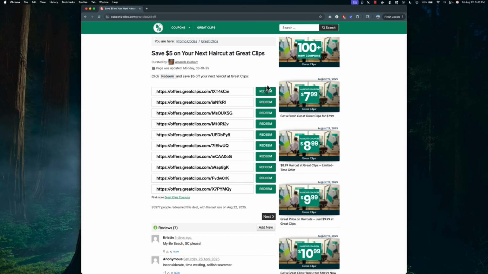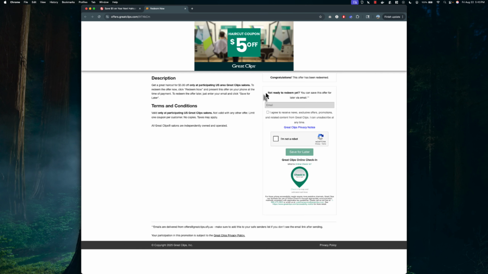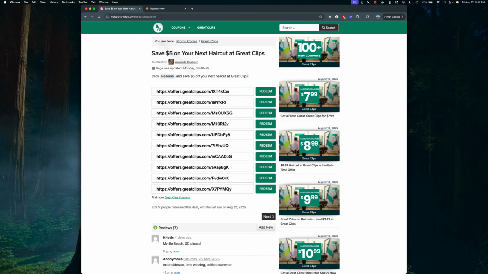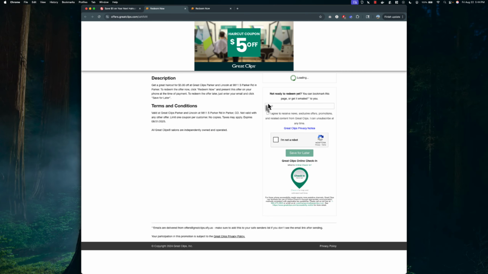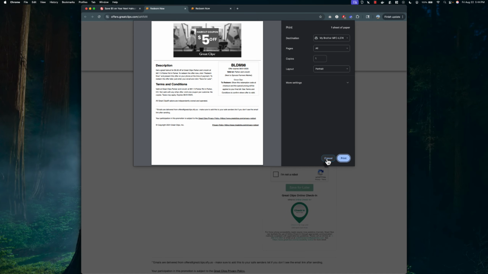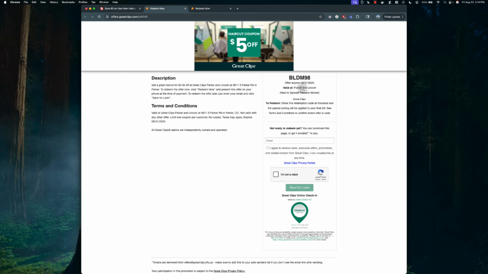So if I open the first link, you will notice the first link actually mentions that it is for any US area. That means whatever location you enter, it will be able to find it. But let's say for some reason it could not find the coupon or you already redeemed it, then it will go to the next location and grab the next coupon.